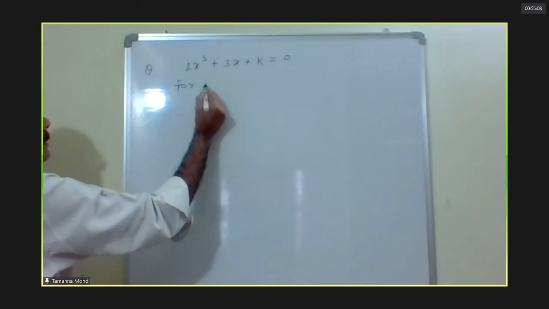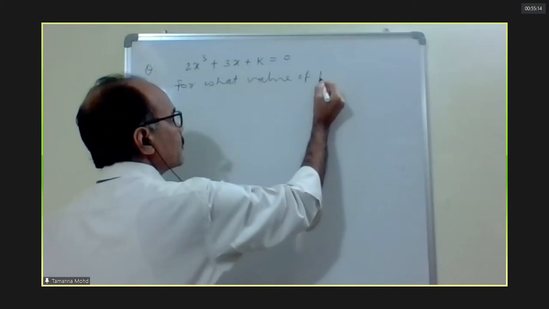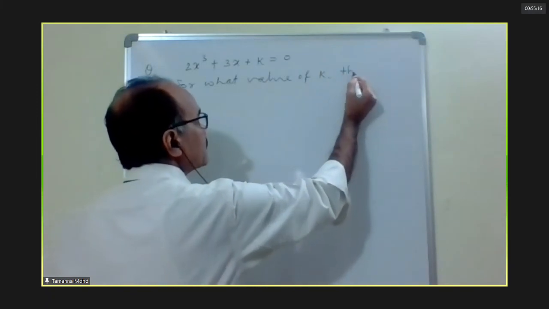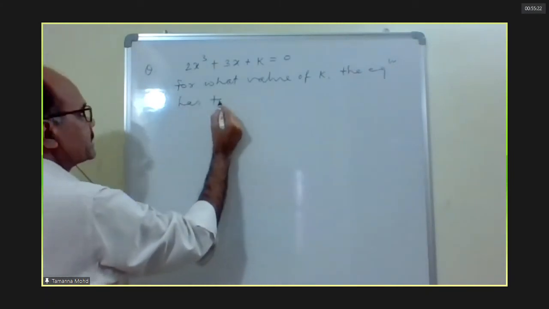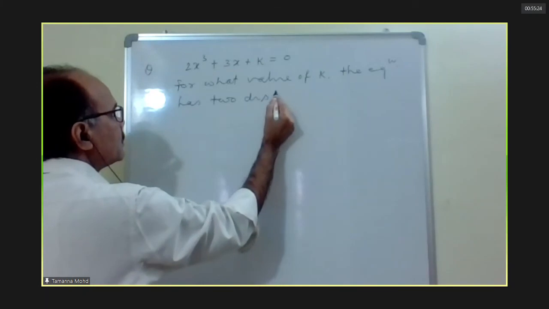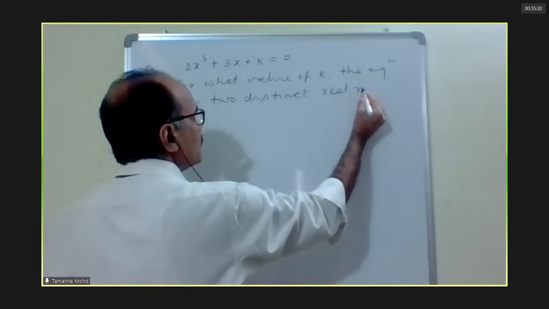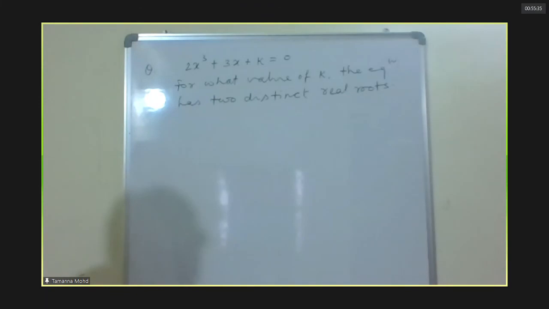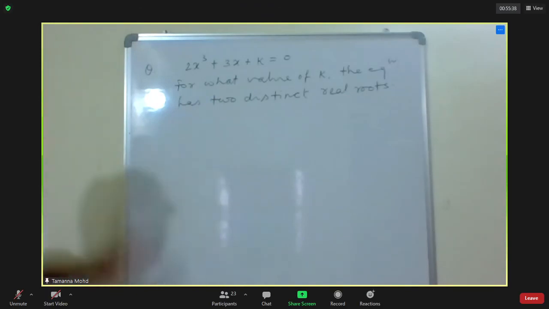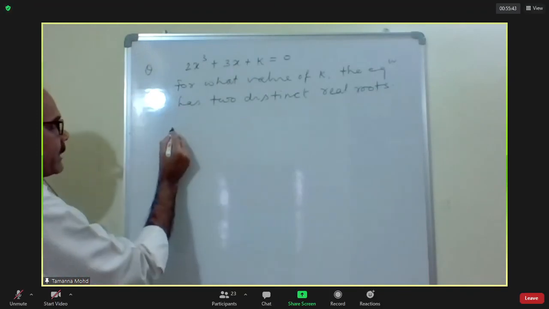For what value of k does the equation have two distinct real roots? Okay, so we just think of the graph of this function.